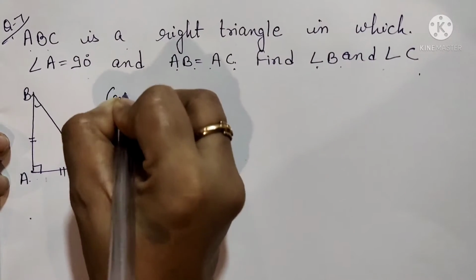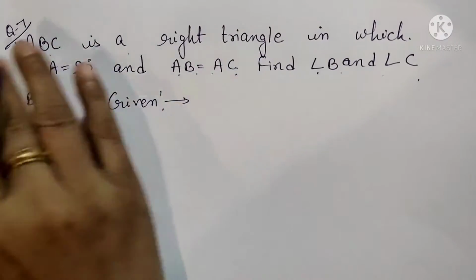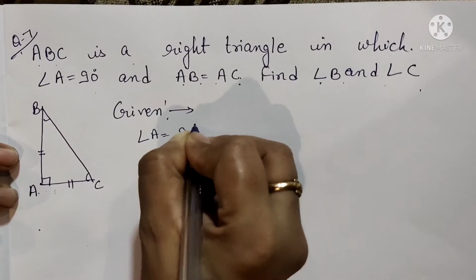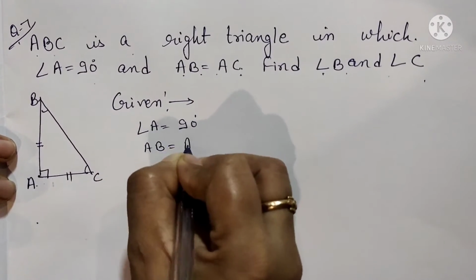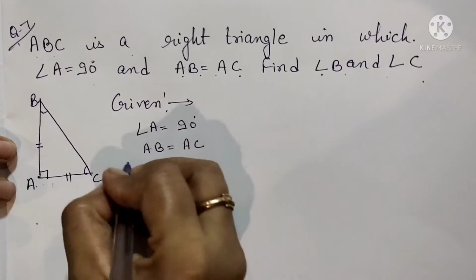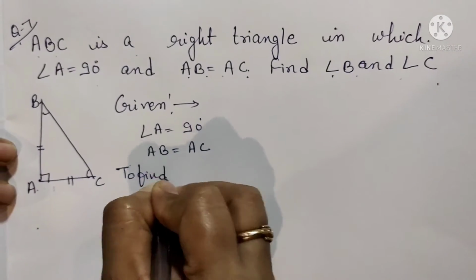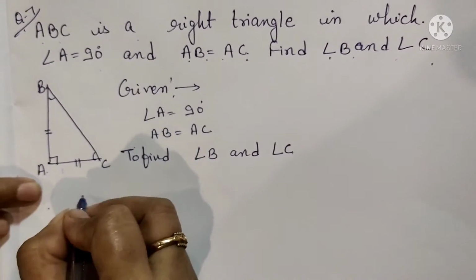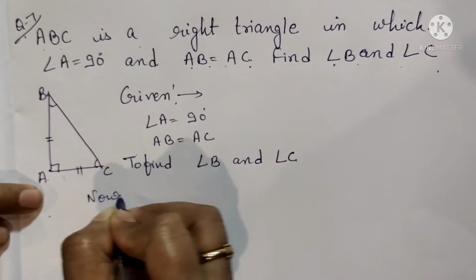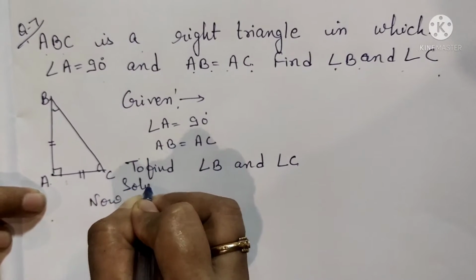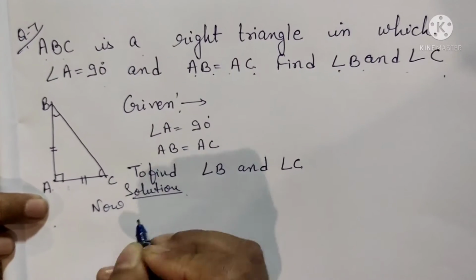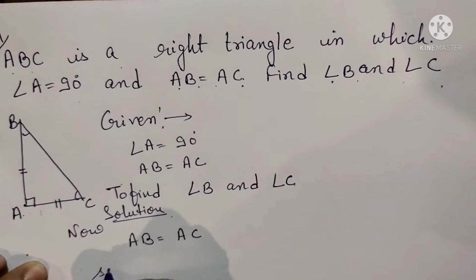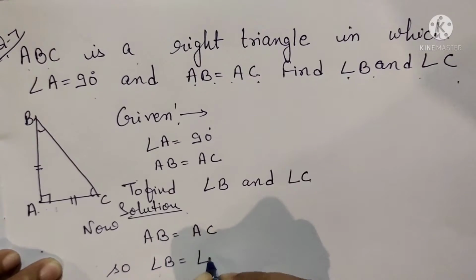So when we have to solve this, we write the data which are given in the question in the form of given. That means angle A is equal to 90 degree, AB is equal to AC. These two data are given to us. Now to find angle B and angle C. Solution: AB is equal to AC, so angle B is equal to angle C.